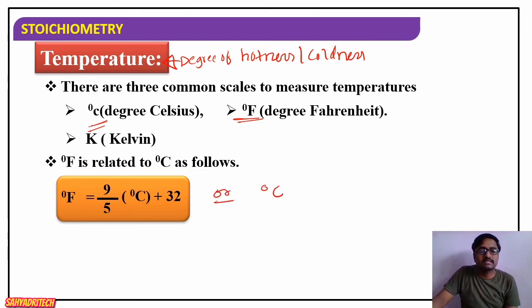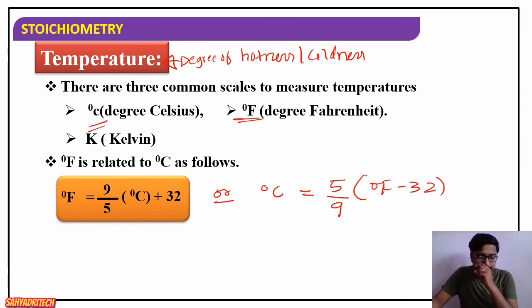So degree Celsius is equal to 5 by 9 into bracket of degree Fahrenheit minus 32. We are just rearranging. Or else you can say degree Fahrenheit is equal to 9 by 5 into degree Celsius plus 32 is the formula. Both degree Fahrenheit and degree Celsius are related by this formula, so these formulas are very important.